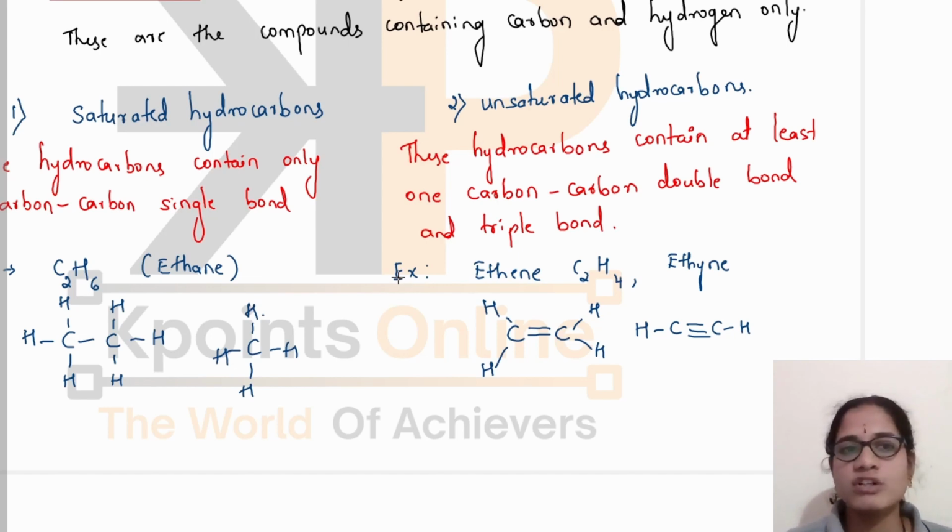Here there is no presence of double or triple bond. Whereas for formation of a double or triple bond, we need at least two carbon atoms, as in case of ethene and ethyne. There is no existence of any molecule which contains only one carbon atom in ethene or ethyne. There must be at least two carbon atoms so that there is a double or triple bond.